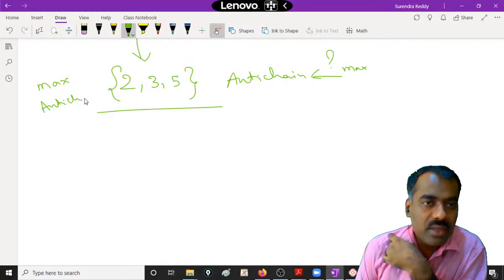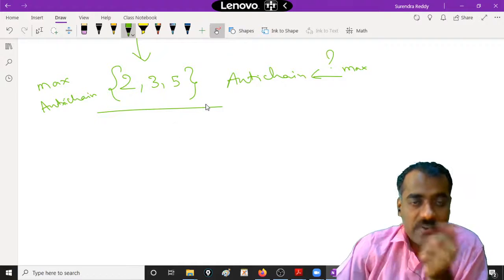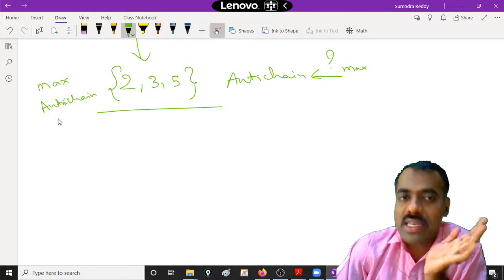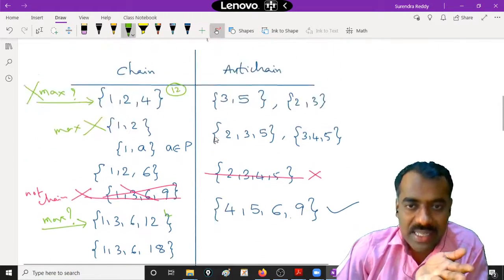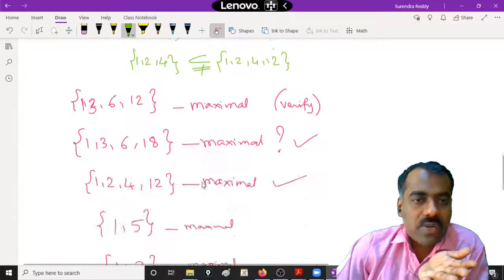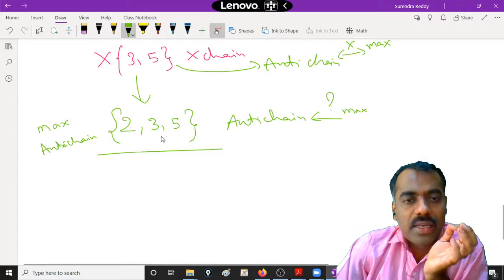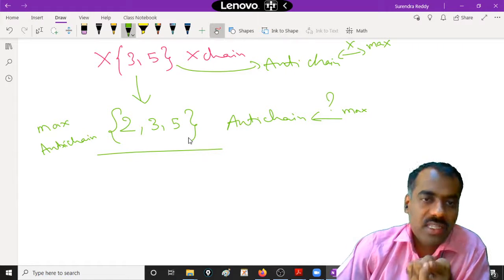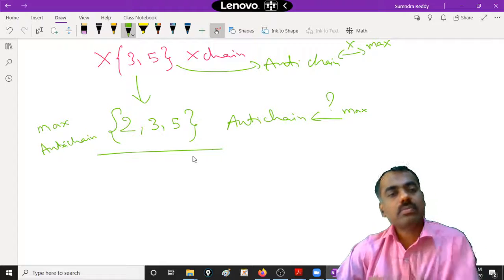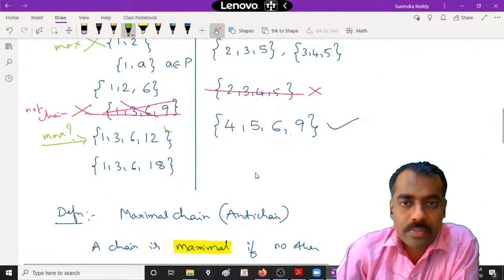Is this clear? I may be wrong, so you should go through it again and check it. If at all you can include some element, then it is not a maximal anti-chain. But whatever we are seeing here, it makes sense that you cannot put any more element in this. If you start putting in any more element, it won't remain an anti-chain. So in that sense, it is a maximal anti-chain. Are you following?